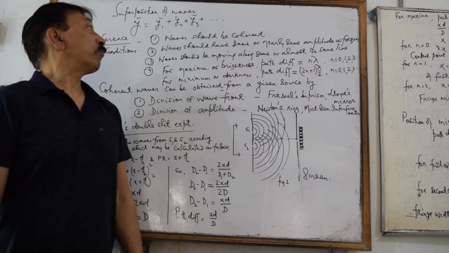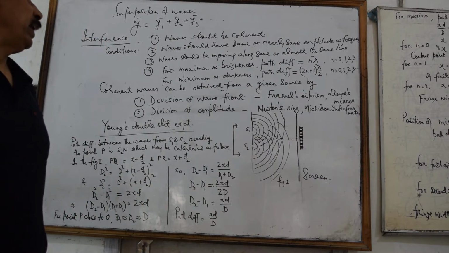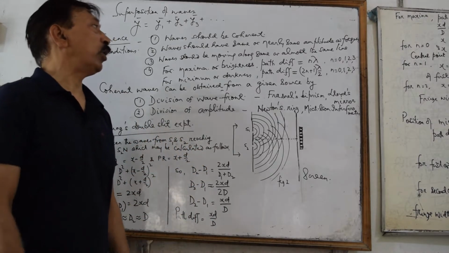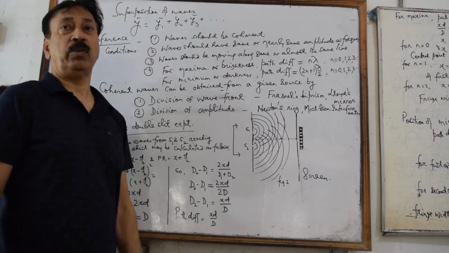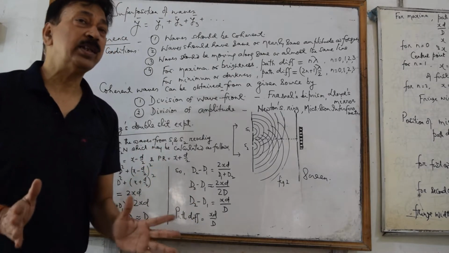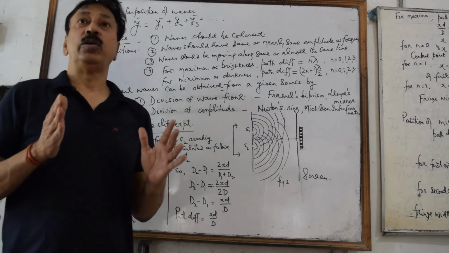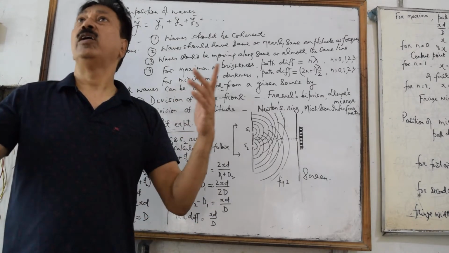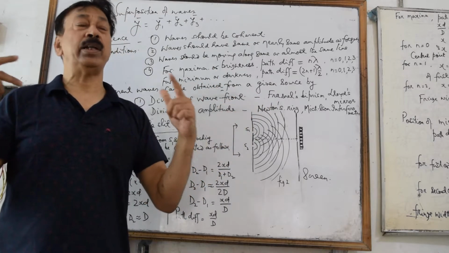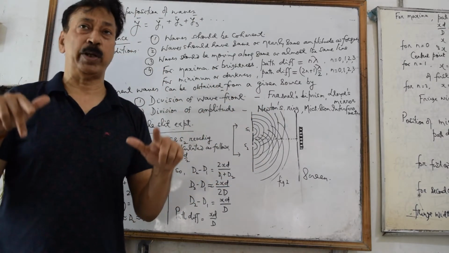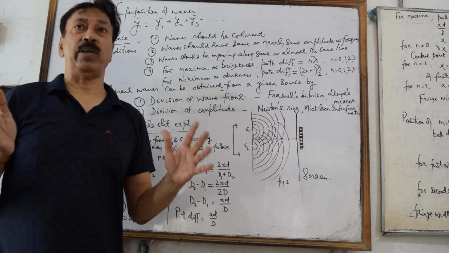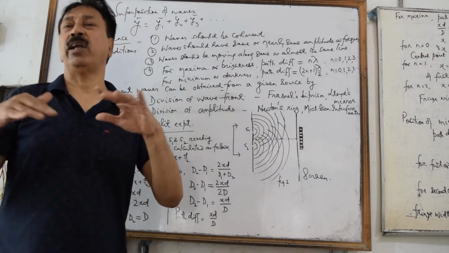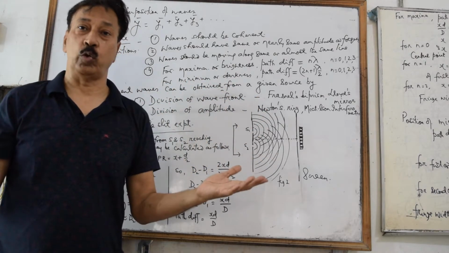Now, for the interference phenomena, there are some conditions which should be fulfilled. The first one is the coherence of the waves. The waves should be coherent, and this is possible if the two waves are derived from a single source. If we take two different sources emitting light of the same wavelength, they cannot be coherent, because the emission of light depends upon the excitation of atoms, which vary with time in different manner for different sources.